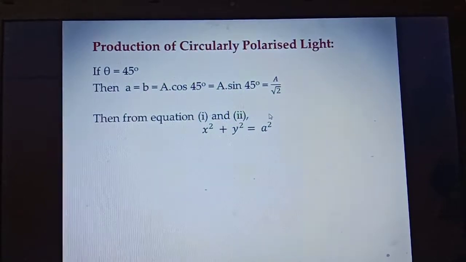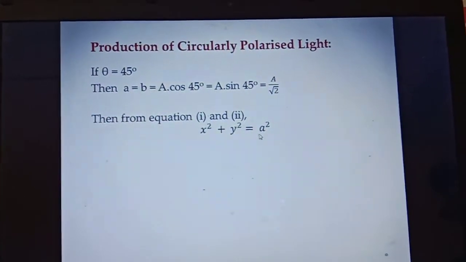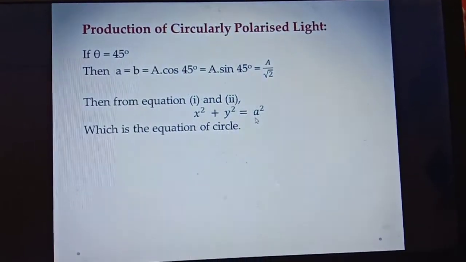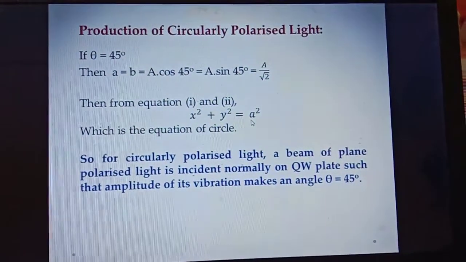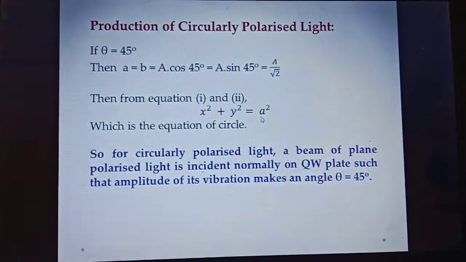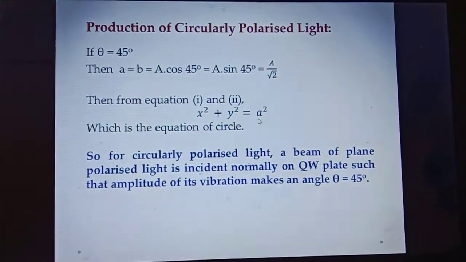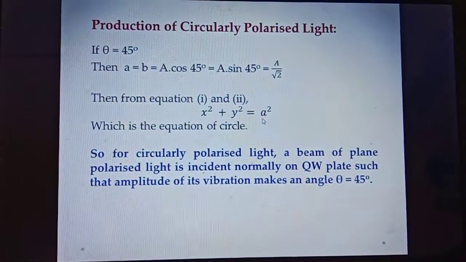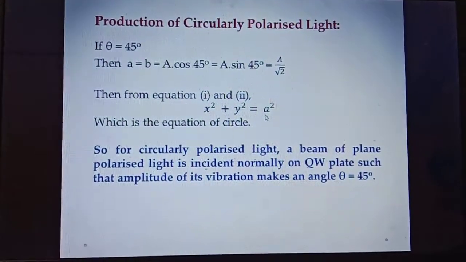So we get this equation x square plus y square equals small a square, which is the equation of a circle. Hence, for the production of circularly polarized light, a plane polarized light is incident normally on a quarter wave plate such that the amplitude of its vibration makes an angle of 45 degree.